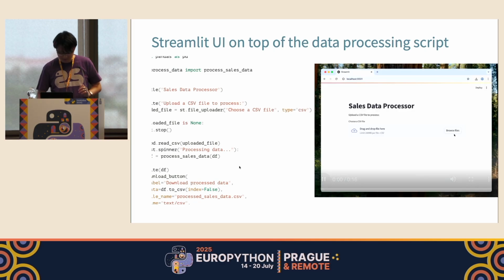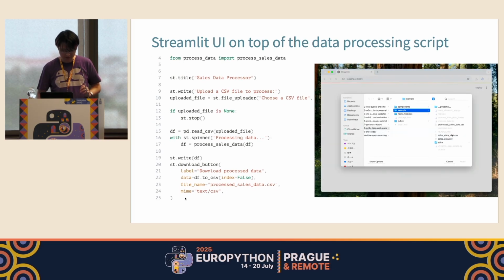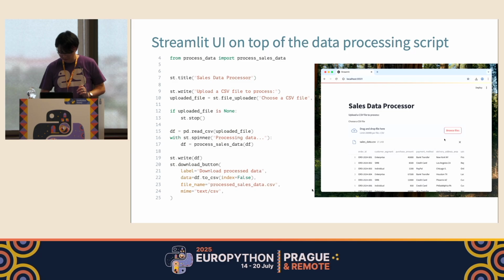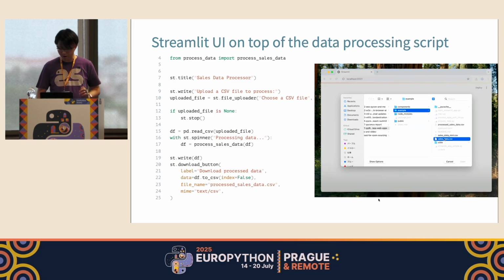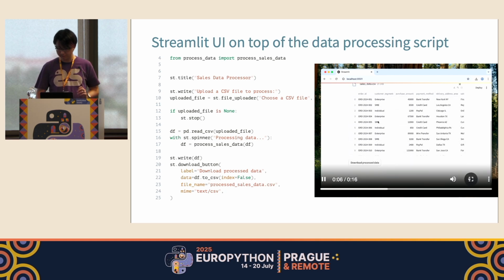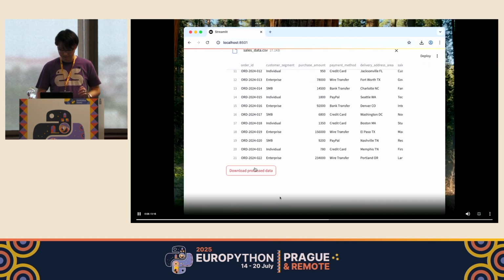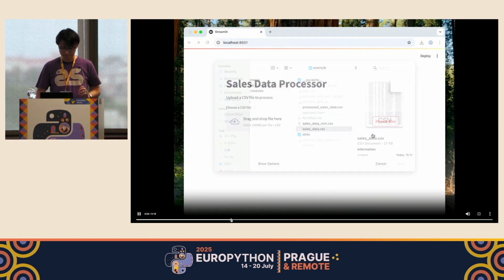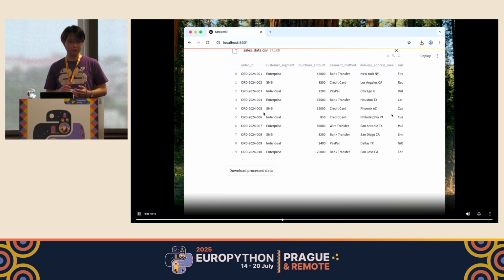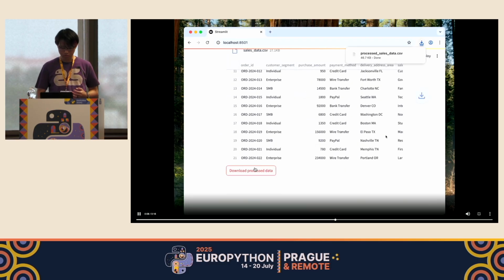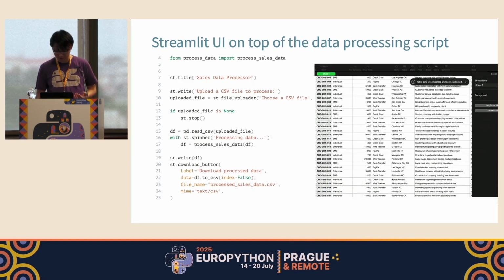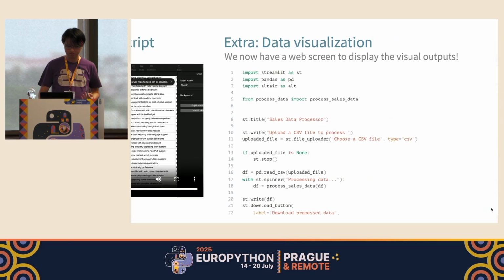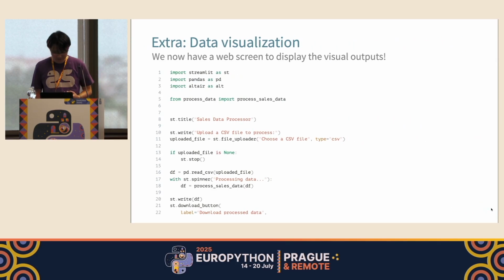Just by writing less than 30 lines of Python code, you can get this kind of fully functional web application where users can upload CSV files and run the data processing we implemented in the previous chapter, and the user can also download the final result CSV to their local machine, just like this. This is the benefit that Streamlit provides.